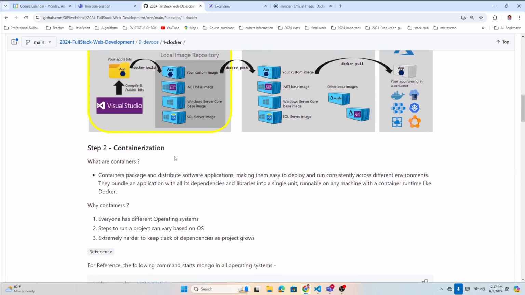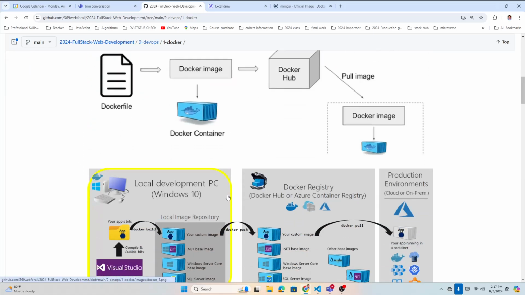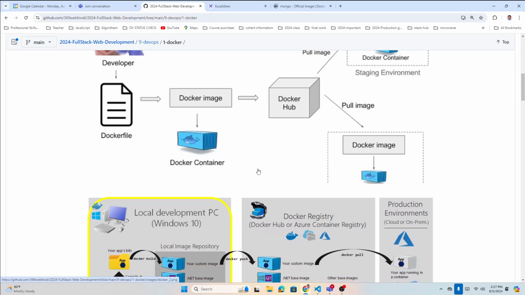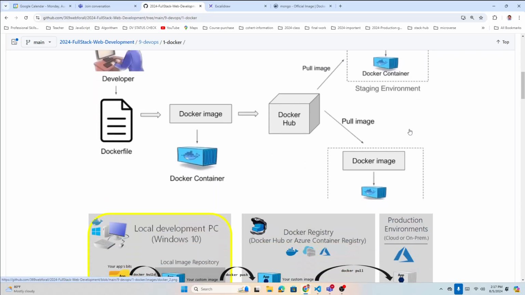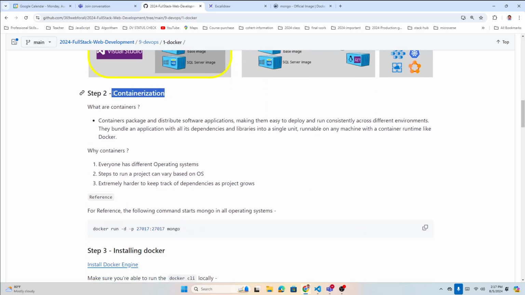Okay, guys. So now we understand why Docker, we saw some idea, I mean, what is Hub, Docker image, and all that, and Docker container. The next thing is containerization. What are containers, and what is containerization? Containers are packaged. I mean, we understand containers already. Containers package and distribute software applications, making them easy to deploy and run consistently across different environments. Oh, this is all definition.